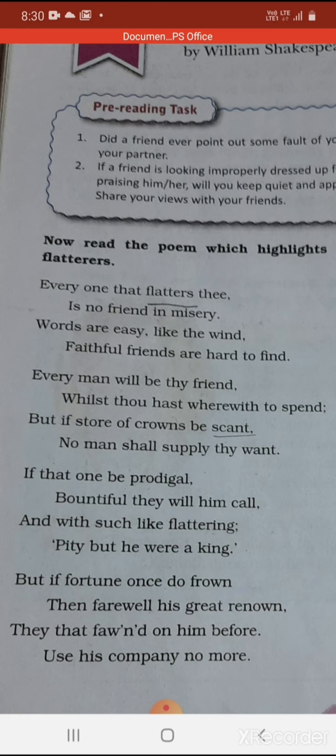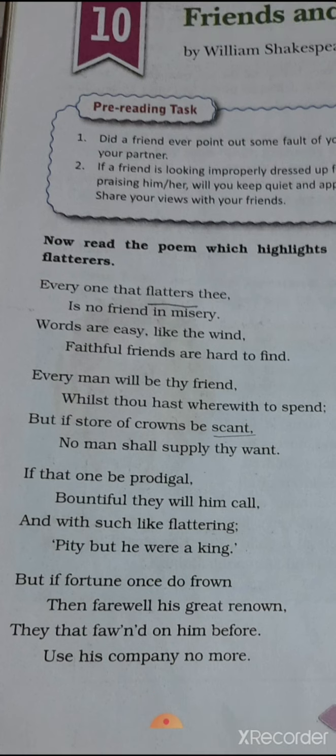Everyone that flatters thee is no friend in misery. Words are easy like the wind. Faithful friends are hard to find. In the first stanza, the poet is saying that everyone that flatters thee. Flatters means false praise, one who does false praise. So everyone that does false praise will not be your friend in your difficult time. Misery means difficult time, hard time. And here the word thee. Thee means you. This is Old English.